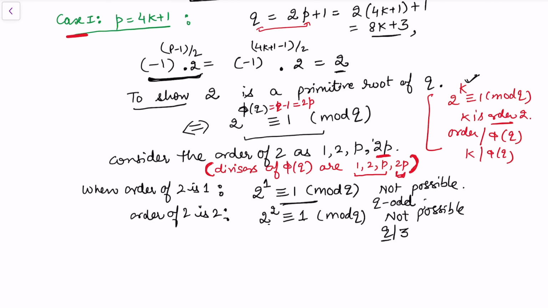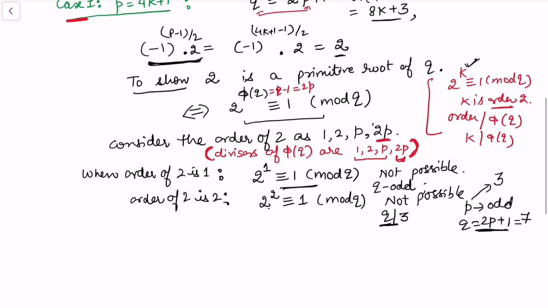3. But the minimum value for q that we can take here, because we have considered that p is odd and q is 2p + 1, so if p is odd, the minimum odd value we can take is 3, and in this case the minimum value of q becomes 7. So this is not possible, since q would have to divide 3.